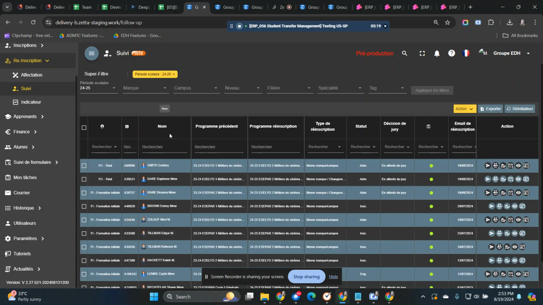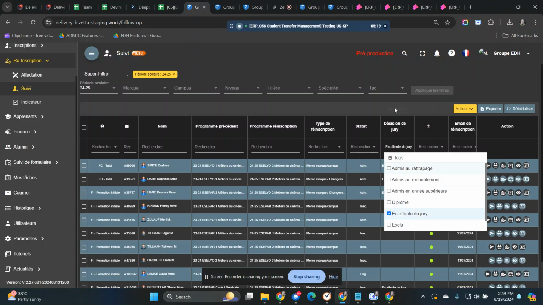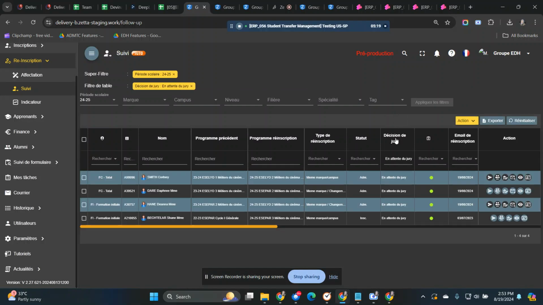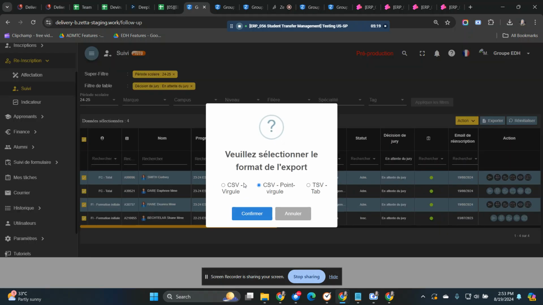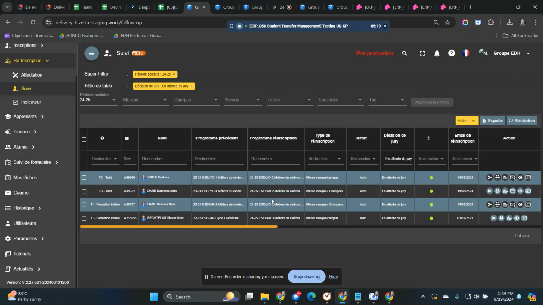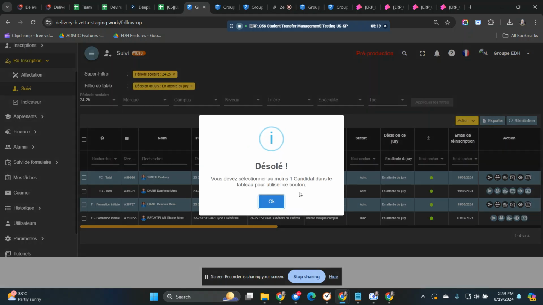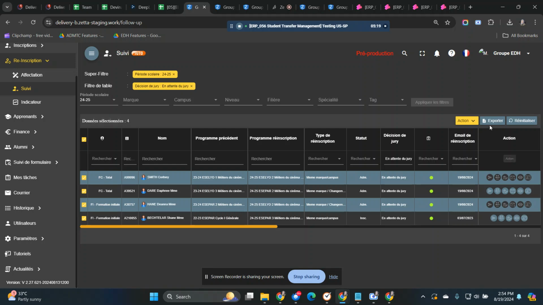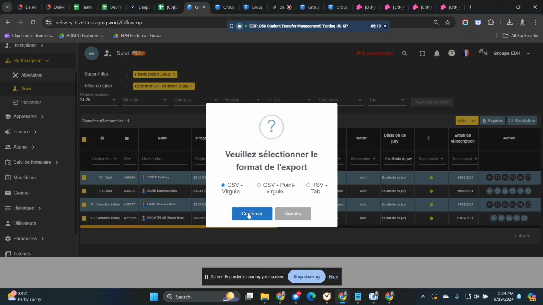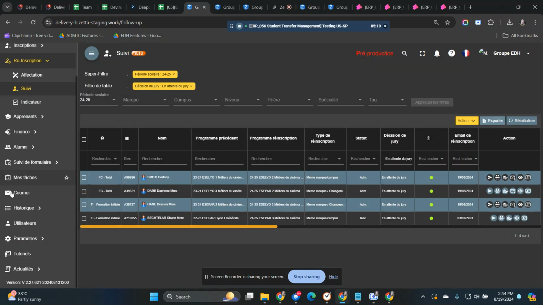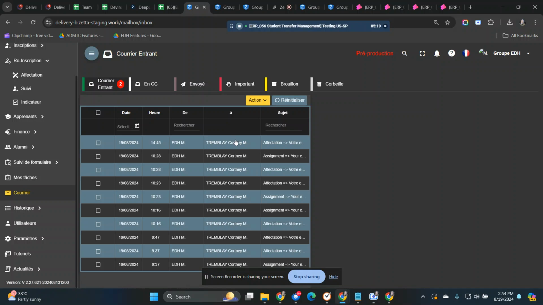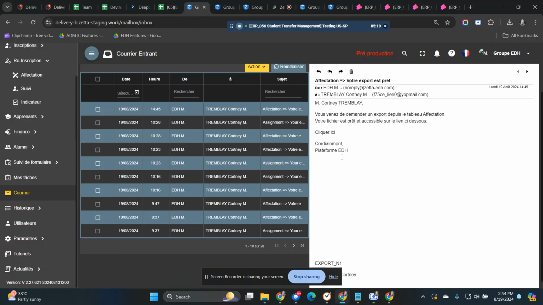follow-up readmission again. I try to filter jury decision is waiting for decision, and I select all the students. After that, I do export again. Okay. Then to the memo box. Okay, still not displayed here.